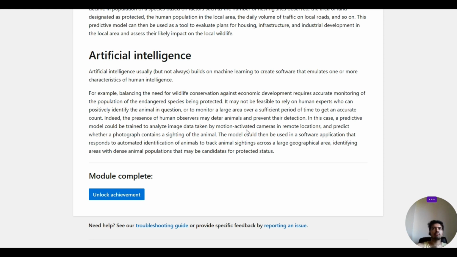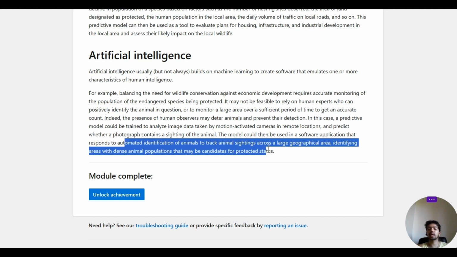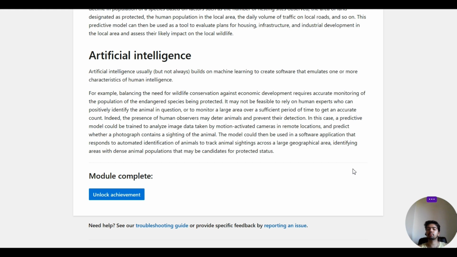On the basis of that, you have to find a model which identifies whether that animal is of that species, and that's how you use artificial intelligence to keep the count of the number of animals which are actually there. The model can then be used in a software application that responds to automated identification of animals to track animal sightings across a large geographical area, identifying areas with dense animal populations that may be candidates for protected status. So that's how you can use artificial intelligence.